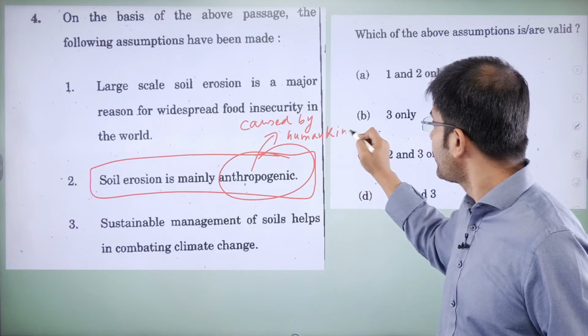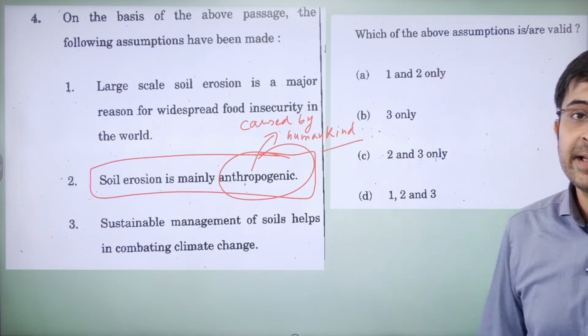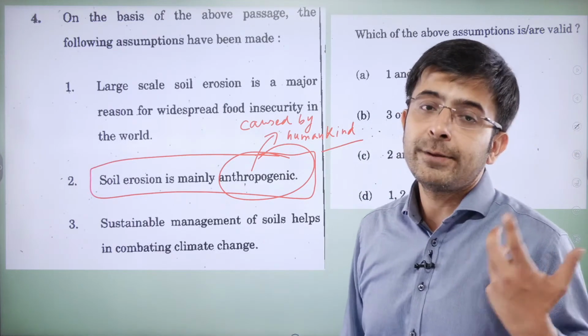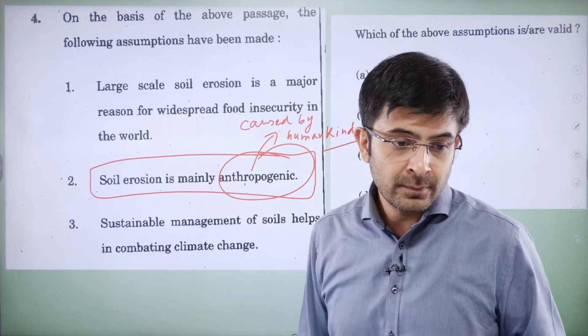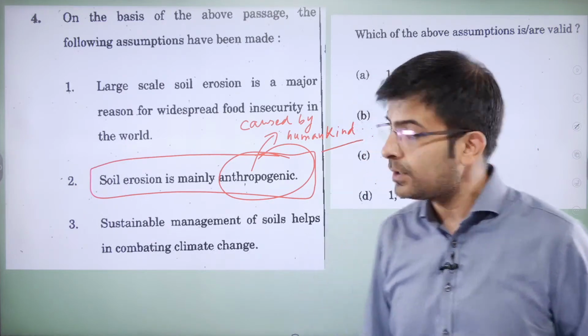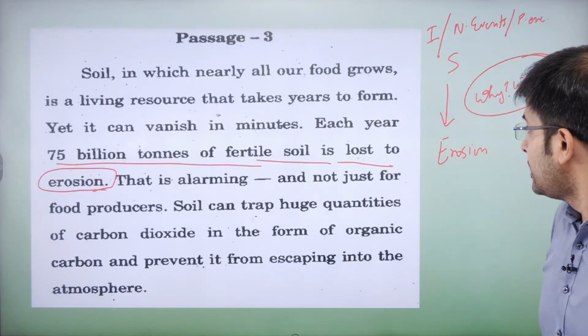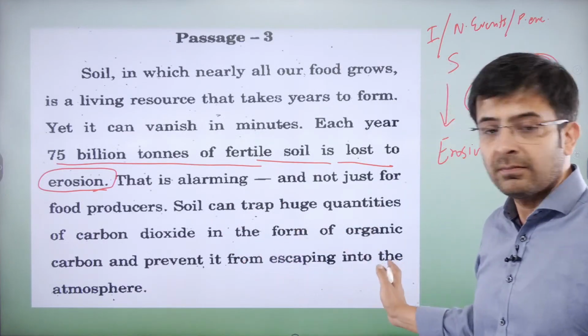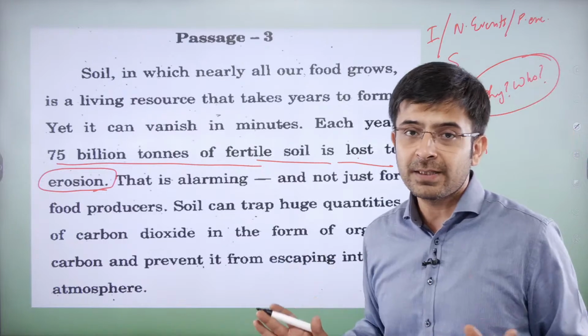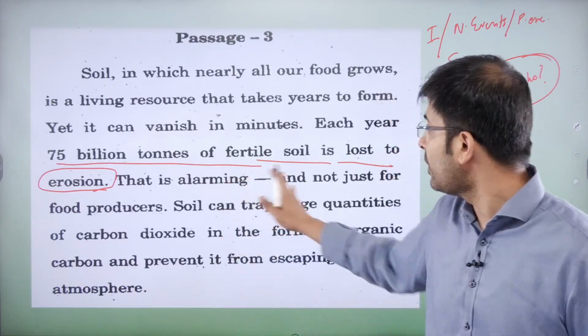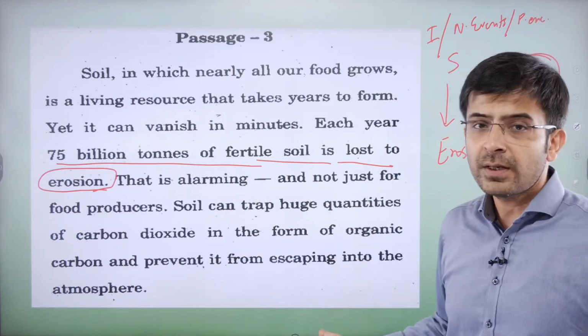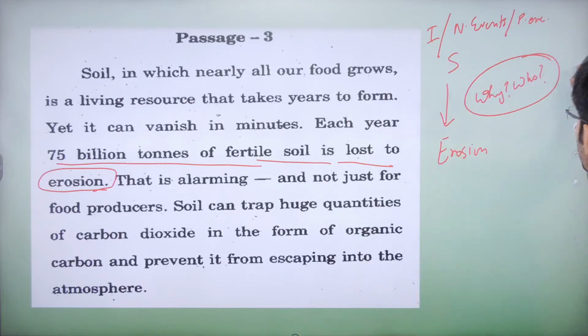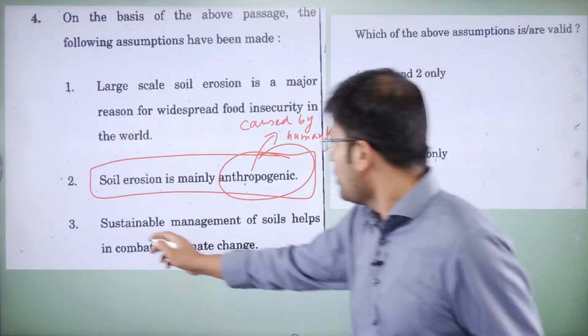Okay? Related to humankind. How can you say that humankind is doing it? Sir, does the author mention the solutions? Look at it. Soil can trap. That is it. Simple. Soil acts as a carbon sink, as a temporary carbon sink. Nothing more. Where are the solutions? No solutions. No solutions. Which is why, when you go there, what is he saying?